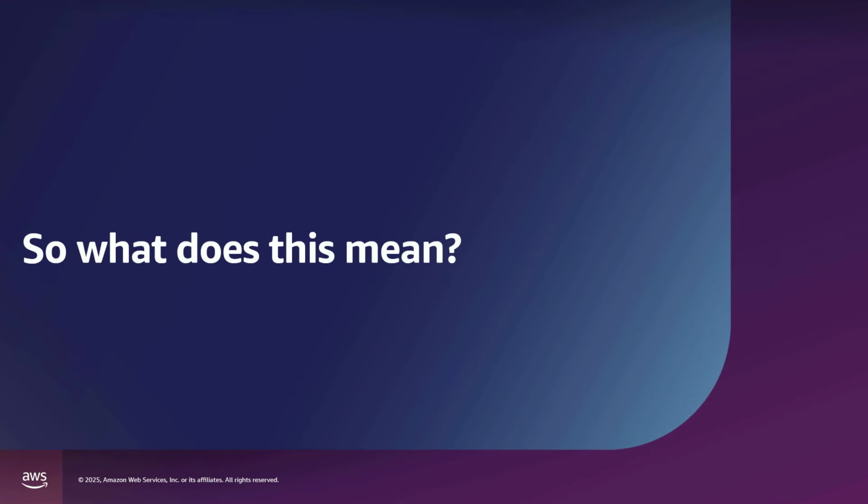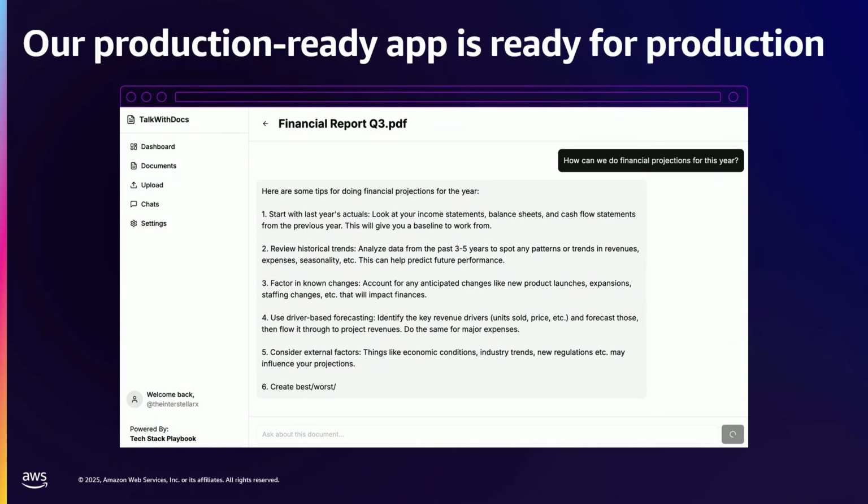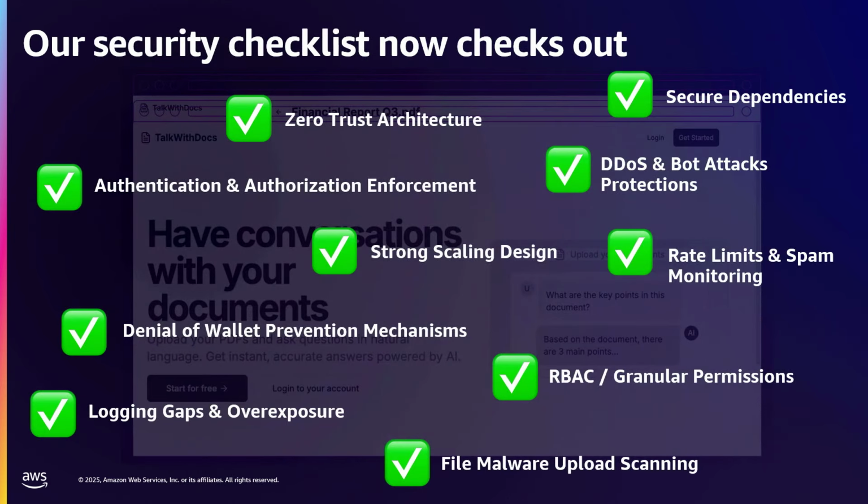So we just went through a lot of stuff. This is kind of like a speed run in productionizing an application. There's a lot to get through in only 20 minutes. So what does this mean? Our productionized app is ready for production. It kind of looks a lot like what the app was before. However, our checklist now checks out. We have all of these green check marks as opposed to the kind of scary questions that we had at the beginning of the talk.